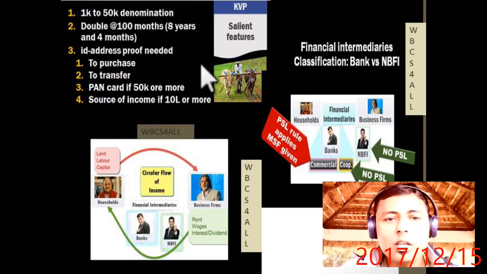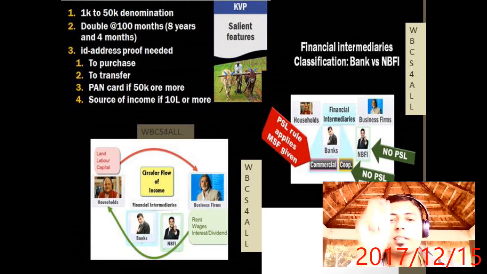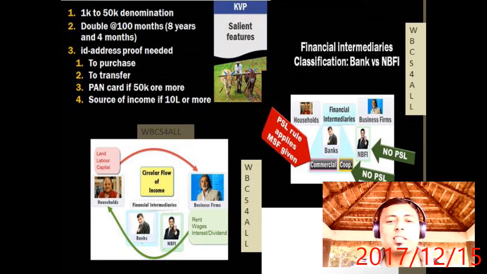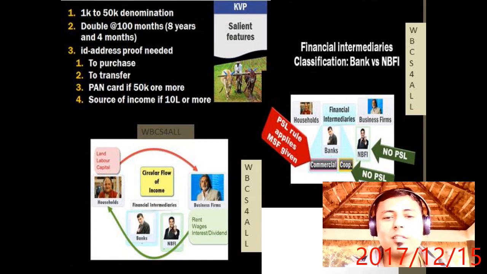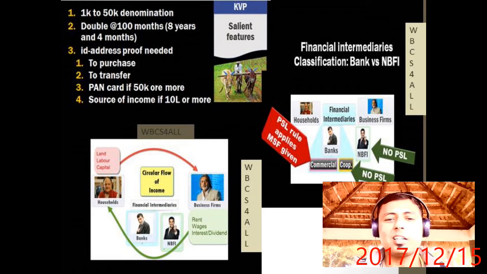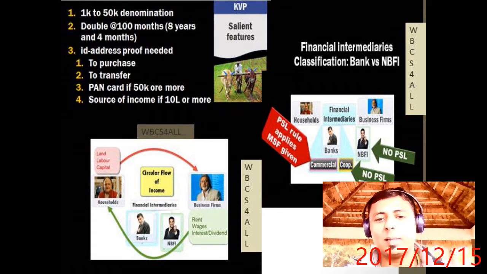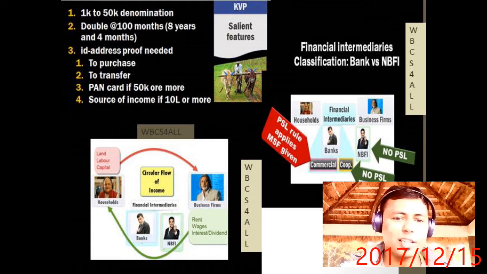So Kisan Vikas Patra is a certificate, and it will be written at 1000 rupees. It means it is a Kisan Vikas Patra of 1000 rupees and the date will be given. If you take the Kisan Vikas Patra of 1000 rupees from the post office, and you withdraw it within 1 year, then the interest rate will be low. In 2 years, the interest rate will be higher. In 3 years, the more time you invest in Kisan Vikas Patra, the more percent of profit you will get.